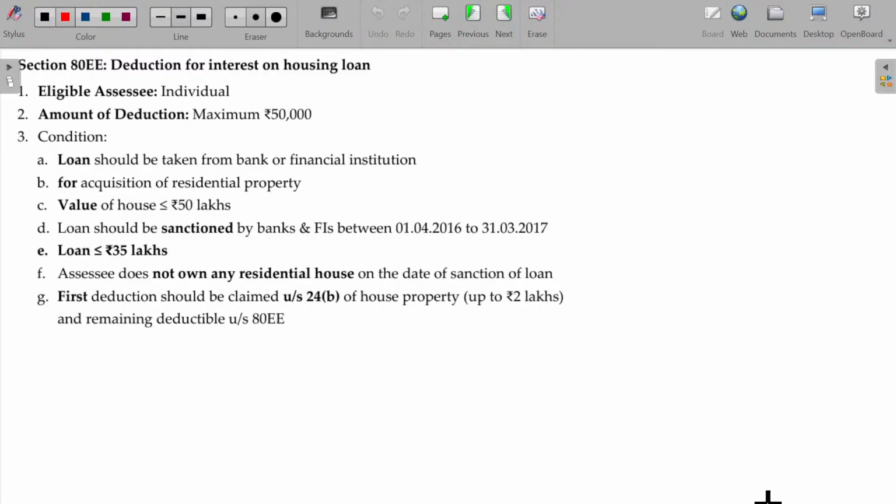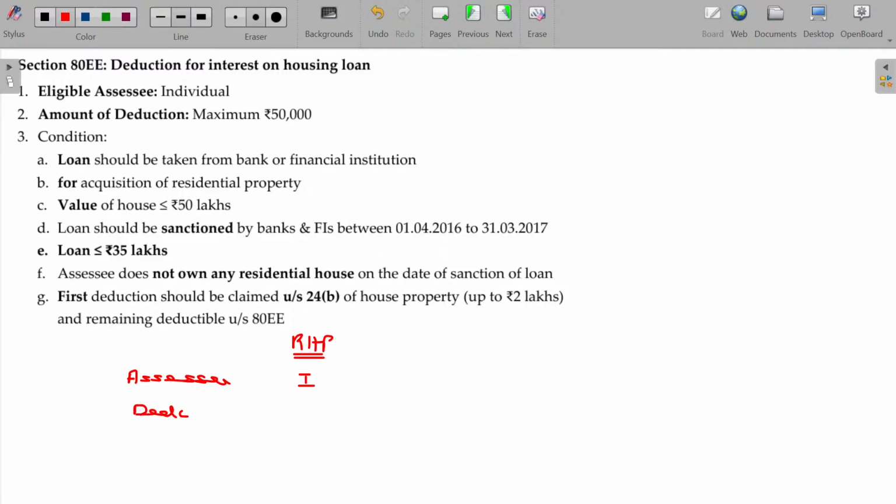Now, let me give the summary. Should be an individual. Loan for borrowing or purchasing residential house property.